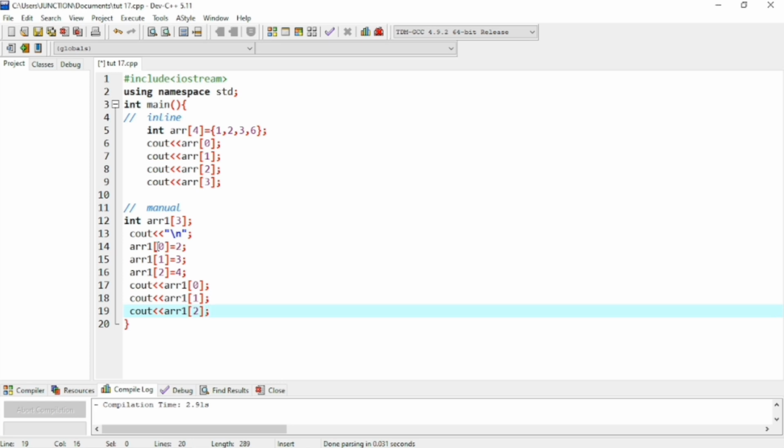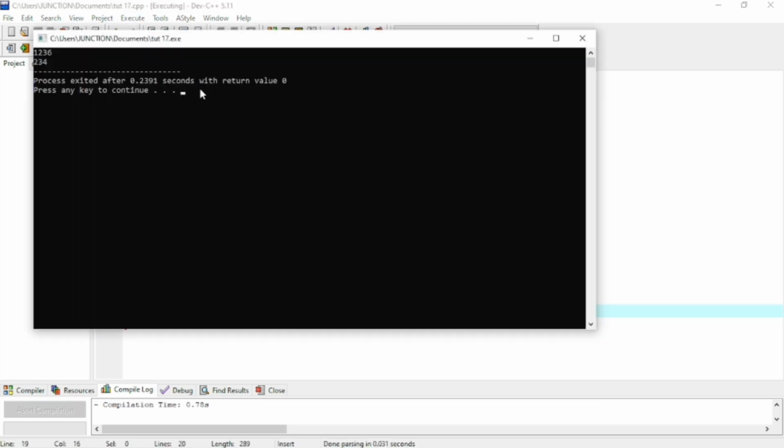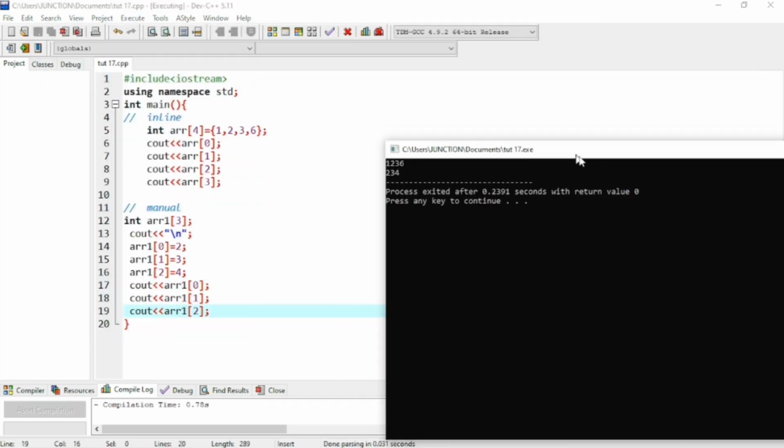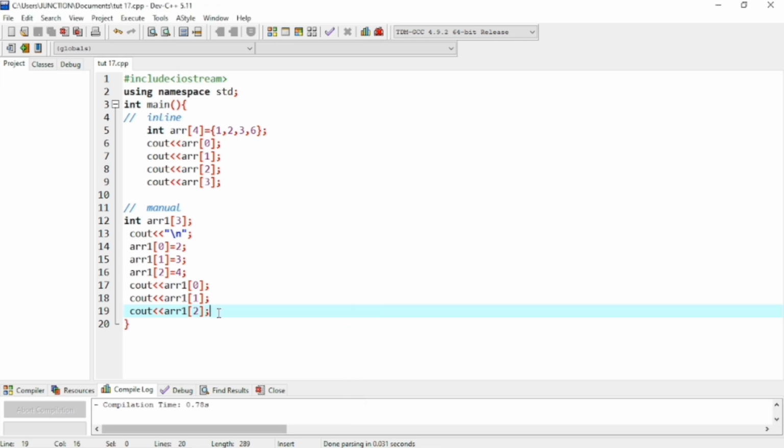Simply, in the manual method we use the index position, and using the assignment operator we can assign the value at the index we want. After compiling and running, you will see that 2 3 4 gets printed, because at index 0 there is the value 2, at index 1 there is the value 3, and at index 2 the value 4. This is how simply we can insert values into the array.